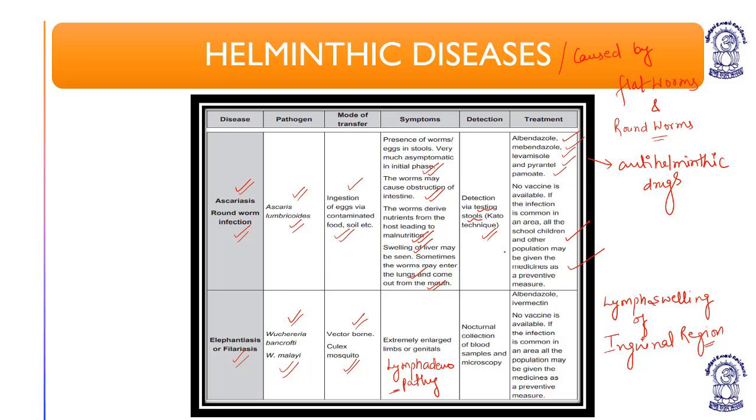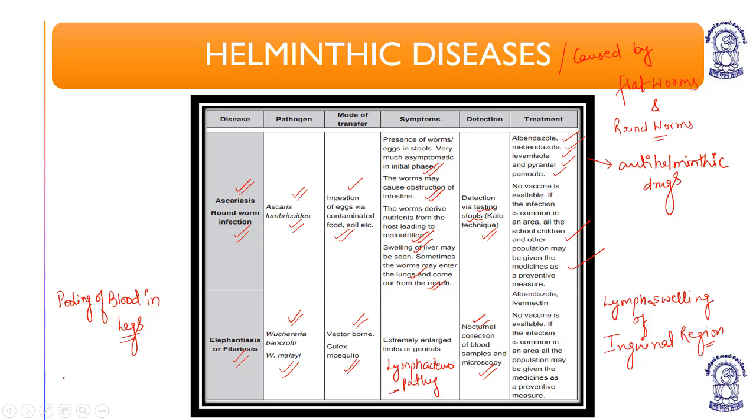Detection is by nocturnal collection of blood samples and microscopy. Because of the pooling of blood in the legs, the blood gets accumulated in the leg during the night.